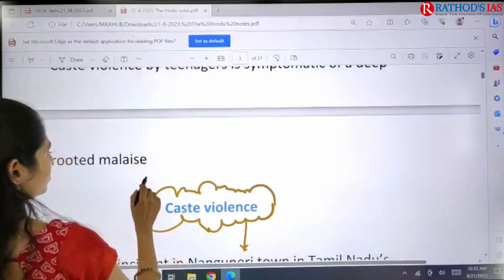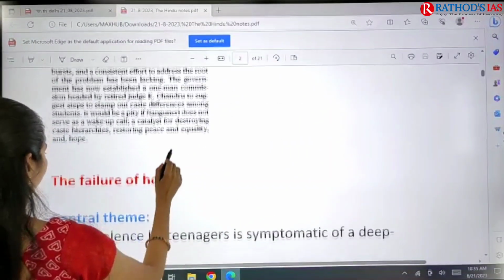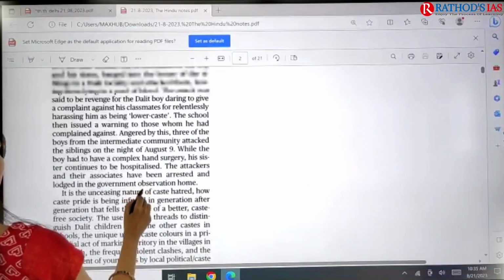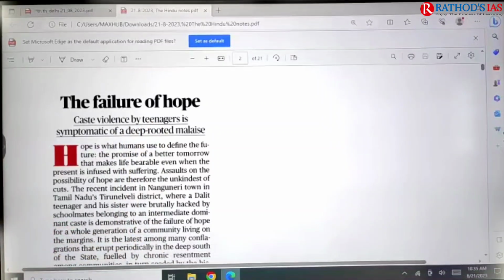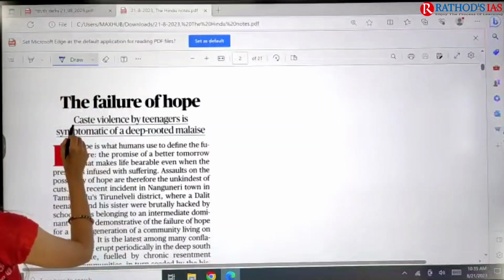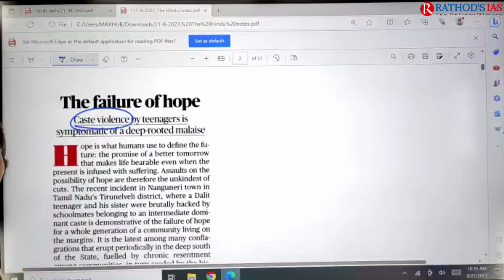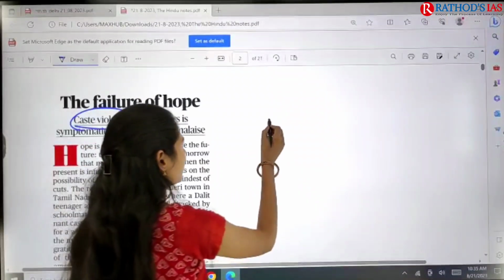So first let us try to see those articles. As I said, we are going to discuss the first article. It is about caste violence.